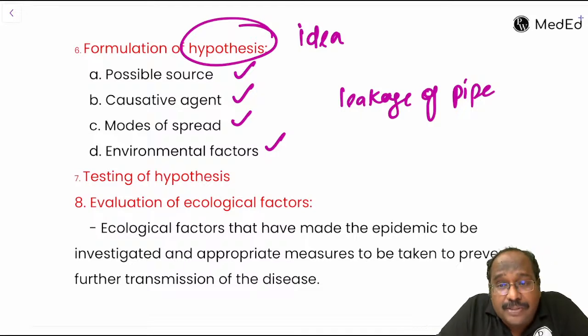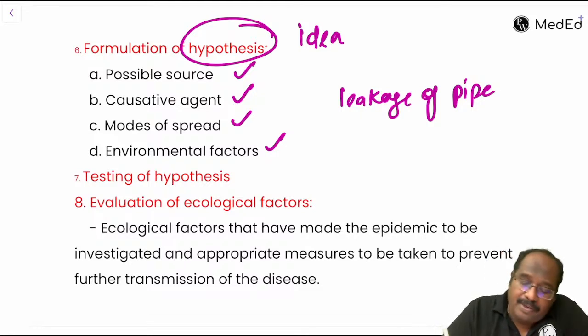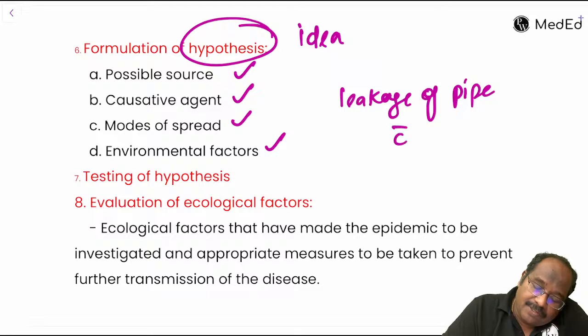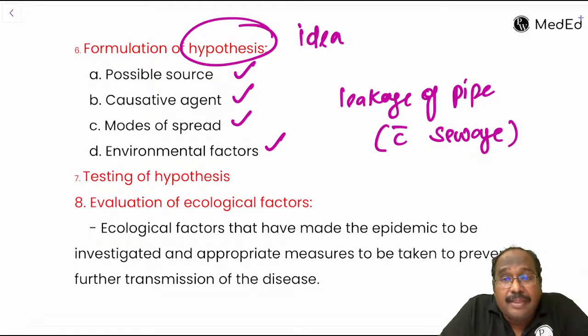Leakage of pipe. So what was the reason? The leakage of pipe, the drinking water is probably mixed with the sewage. Sewage mixture probably happened. Okay, that is the reason for this epidemic. Sewage is mixed with this pipe water. Fine. Then test your hypothesis.